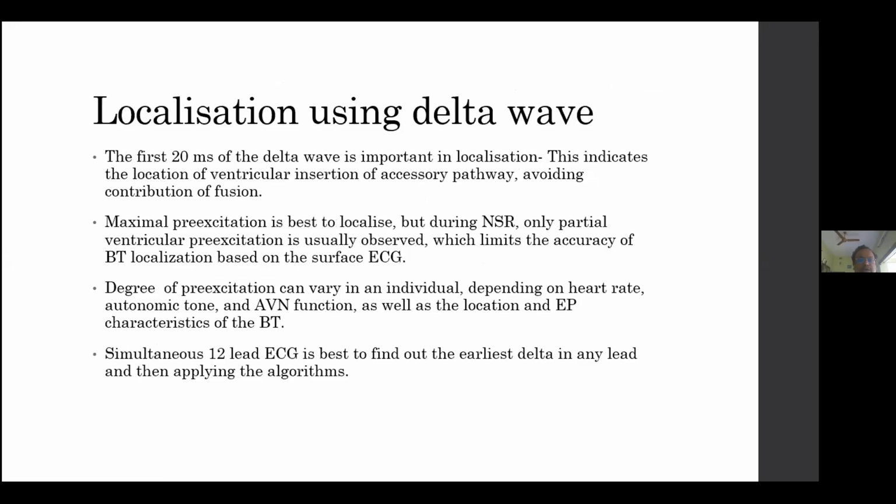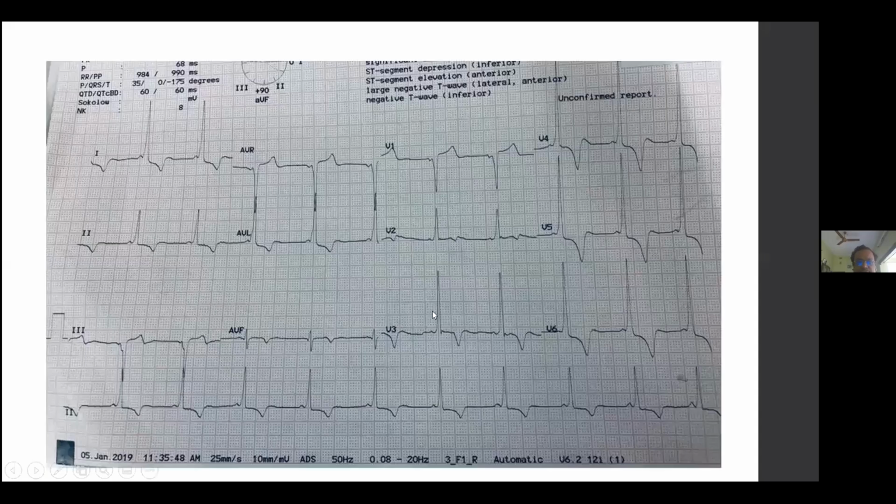So I will go to the localization. Localization is usually done by the delta wave. The delta wave is nothing but the initial part of the QRS, which is slurred. This slurred part usually indicates the insertion of the bypass tract. The first 20 milliseconds is taken for the algorithms by which we localize the pathway, because that is the part usually uncorrupted by the influence of fusion.